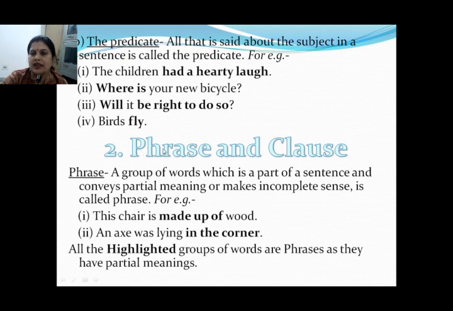Now we will study phrase and clause. What is a phrase? A group of words which is a part of a sentence and conveys partial meaning or makes incomplete sense is called a phrase. What do you understand? It will be a group of words, and it will be a part of a sentence. That group of words will be a part of the sentence and conveys partial meaning, that is, it will not give complete meaning. It will give sense, but not complete.